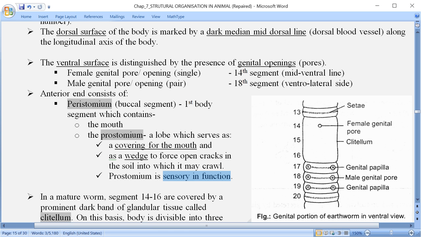Once again, the first segment of the earthworm is called the peristomium, which is also called the buccal segment, because the buccal cavity starts from there. Just after the mouth, the buccal cavity starts there.